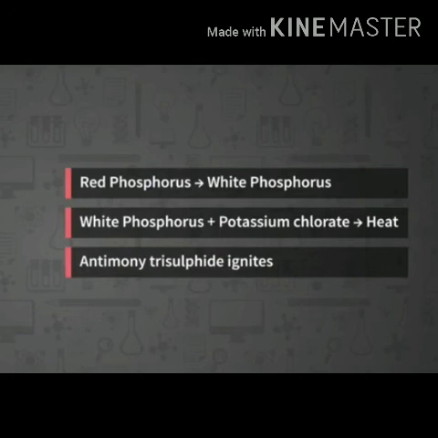Firstly, when we start rubbing, the red phosphorus is converted to white phosphorus. Then this white phosphorus reacts with potassium chlorate, which is present in the head of the matchstick, and generates heat in this reaction. Due to this heat, the antimony trisulfide, which is again present in the matchstick head, ignites and the matchstick catches fire and starts burning.